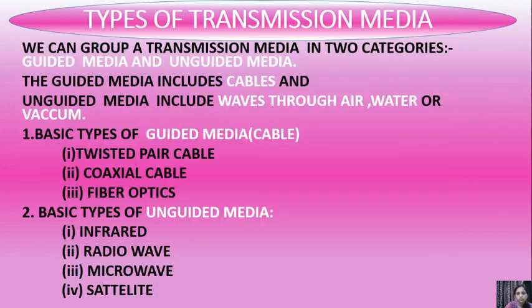Now, types of transmission media. We can group transmission media into two categories, guided and unguided media. The guided media includes cables, and unguided media includes waves through air, water or vacuum. Basic types of guided media are twisted pair cable, coaxial cable and fiber optics. Basic types of unguided media are infrared, radio wave, microwave and satellite. Today we will discuss the unguided medium, microwave. So let's start the topic microwave.